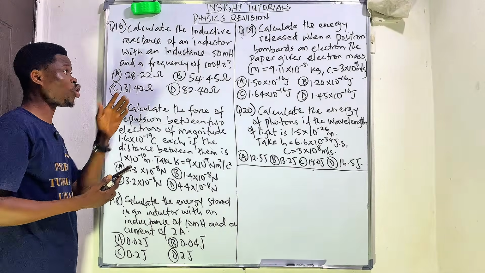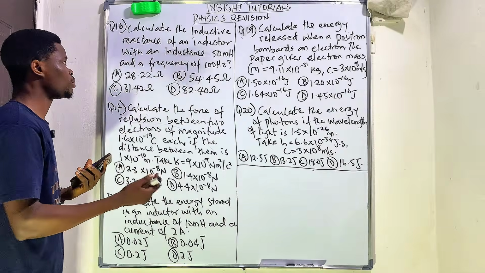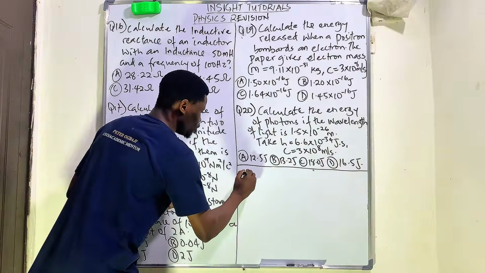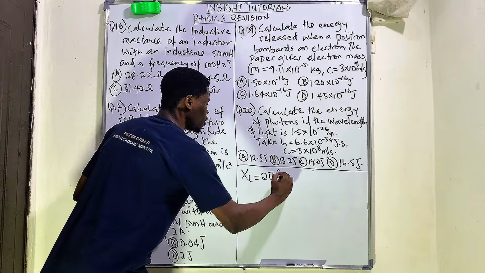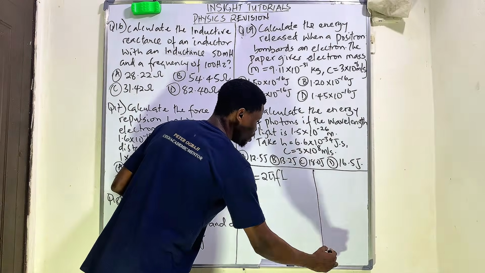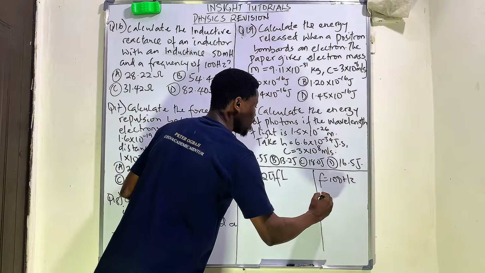a frequency of 100 hertz. These are the options we are given. Now, for you to be able to find the inductive reactance of an inductor, the inductive reactance is equal to 2 pi times frequency times the inductance. Now, from our given question, we're given a frequency of 100 hertz. And we're given an